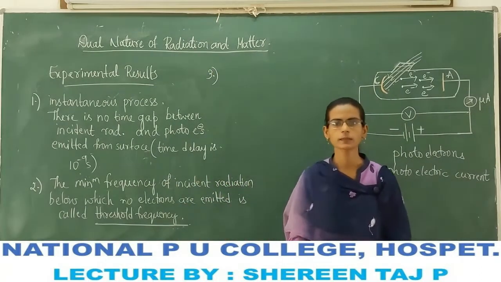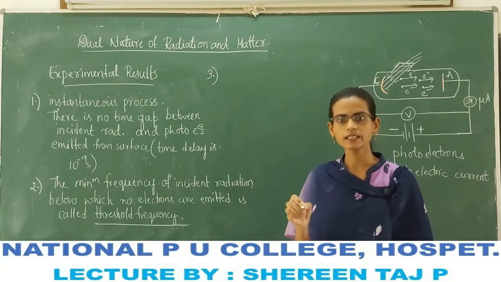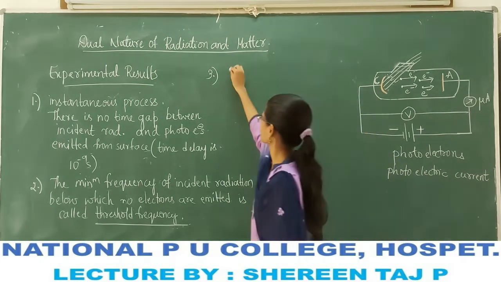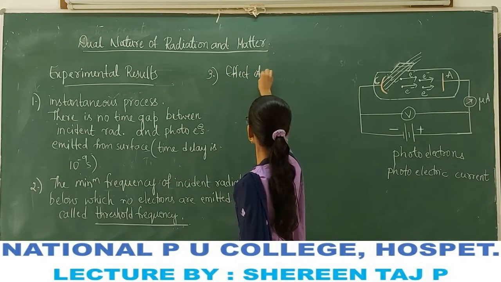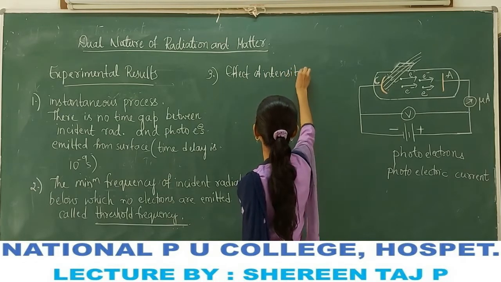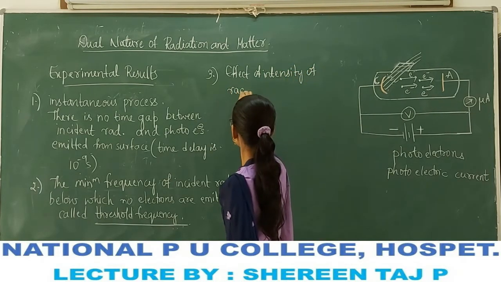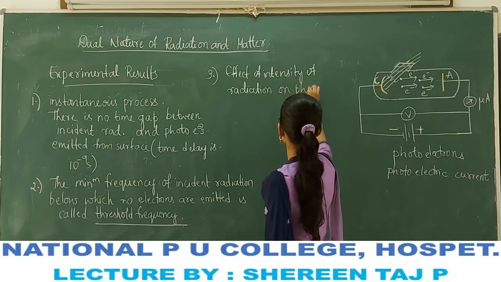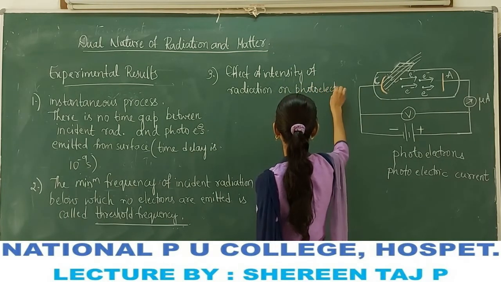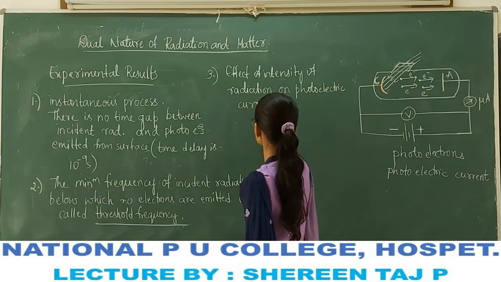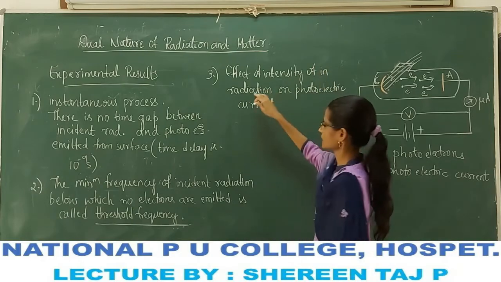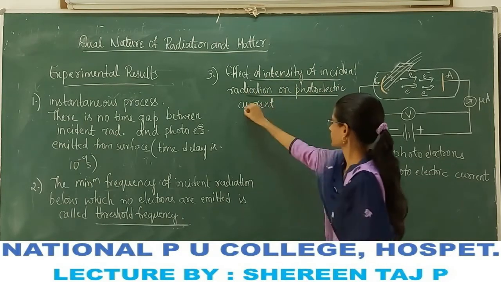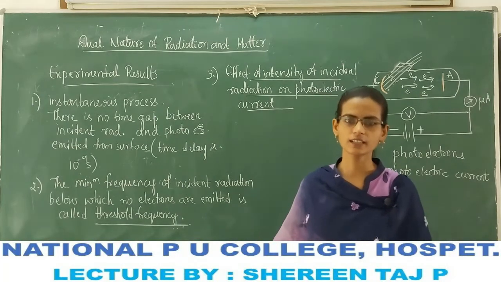Next, the third experimental result is the effect of intensity of the incident radiation on the photoelectric current.